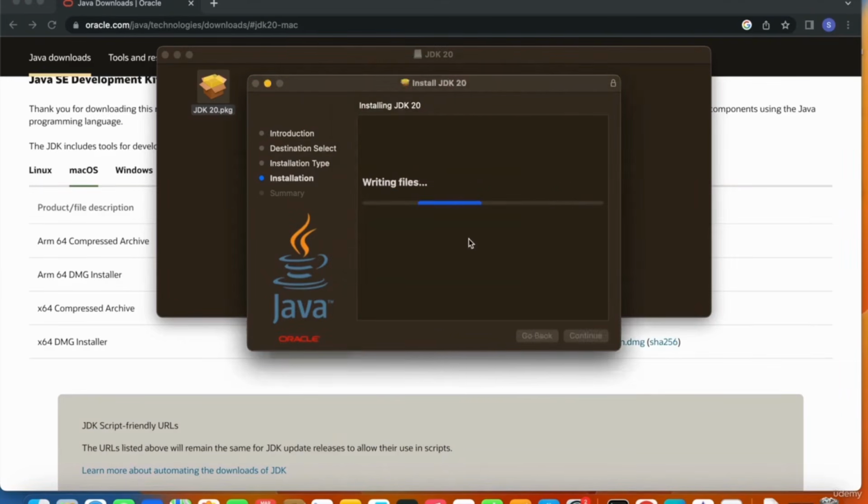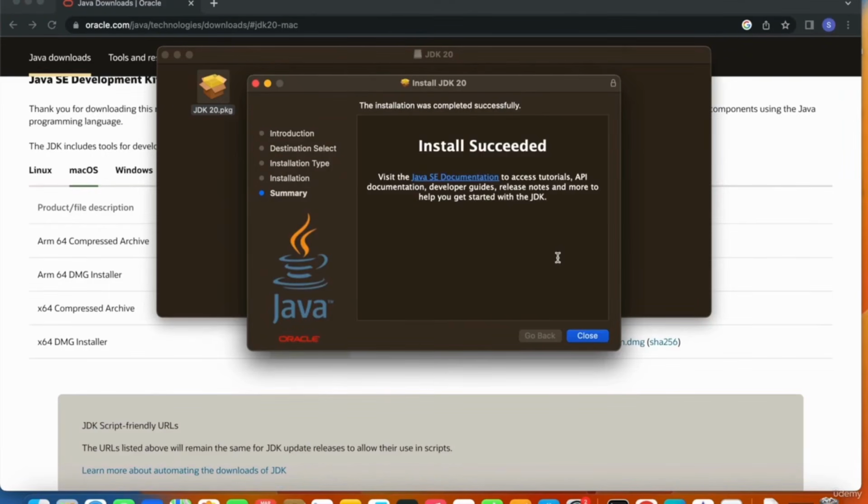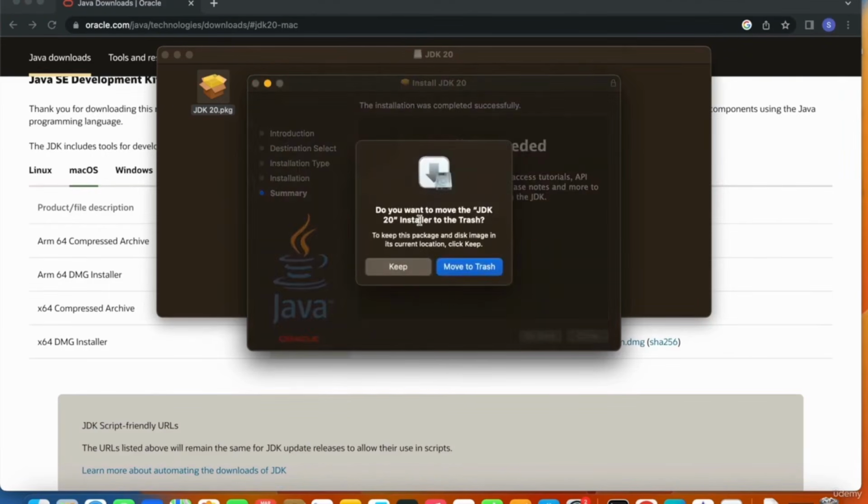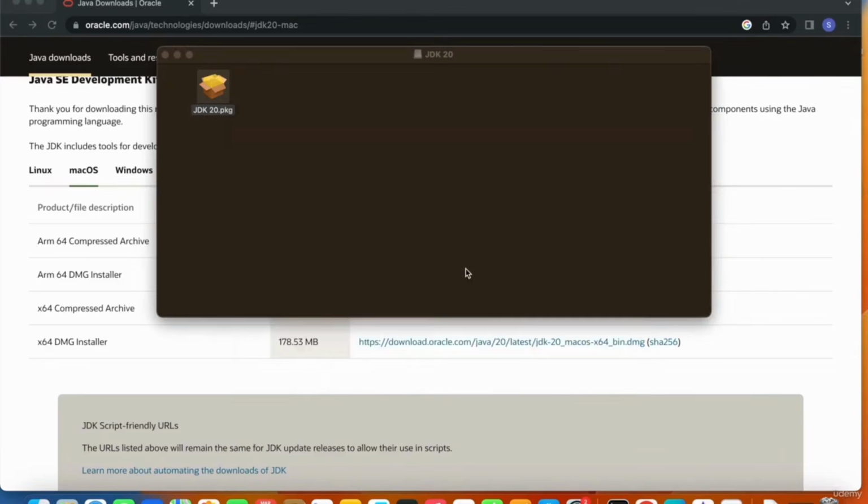And the installation is started. Okay, so the install is succeeded. It says, do you want to move the installer file to the trash? Since Java is already installed, I don't need the Java 20 installer file, so I'll move that to trash.